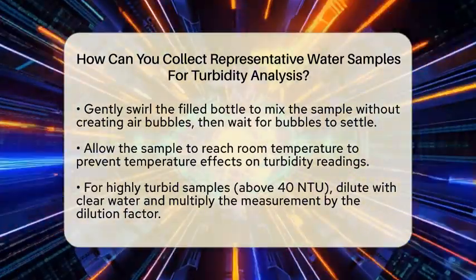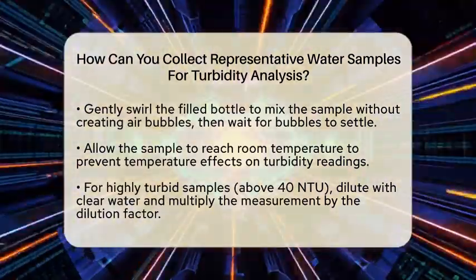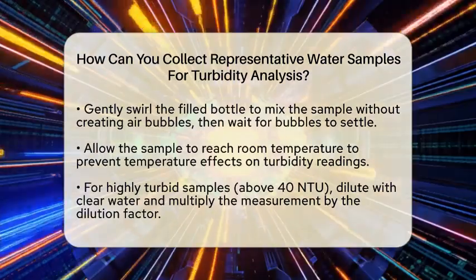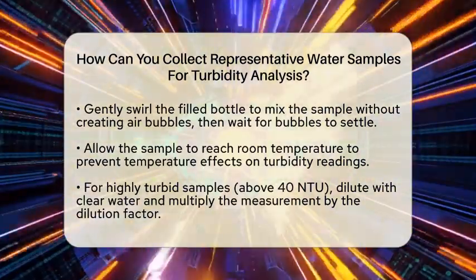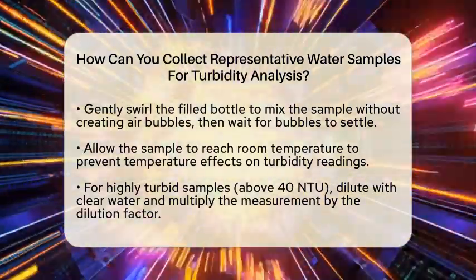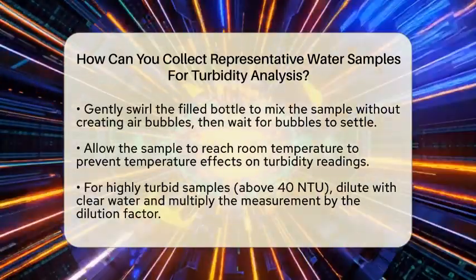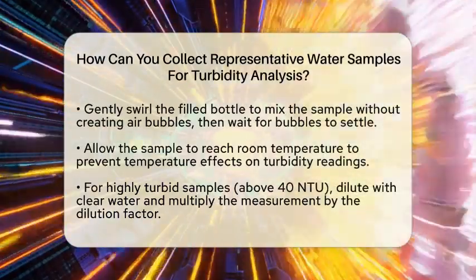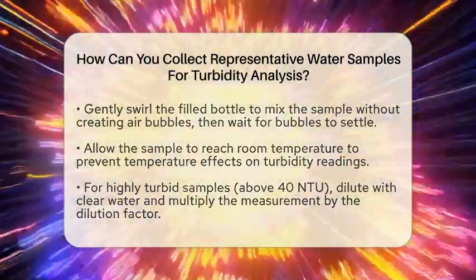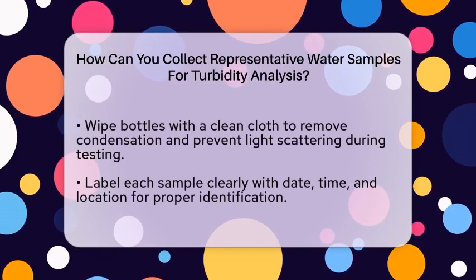After filling the bottle, gently swirl it to mix the sample without creating air bubbles. Air bubbles can scatter light and make turbidity seem higher than it really is. Wait a few moments for any bubbles to settle before testing. Temperature also matters. If possible, let the sample reach room temperature because cold or hot water can affect the turbidity measurement. When rinsing your bottles and equipment, use water that has no turbidity.